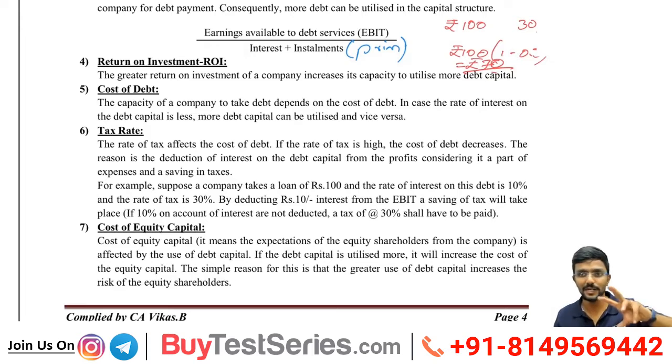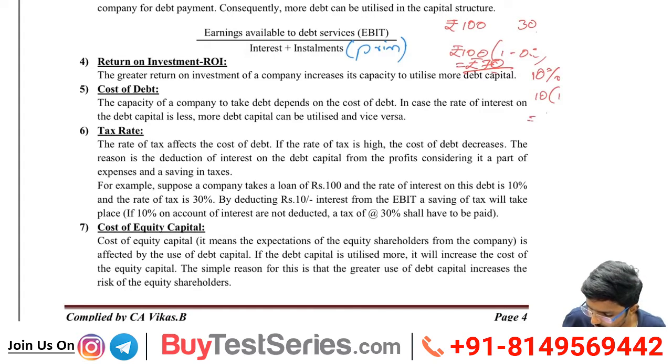Why? Interest whatever I pay, I can debit it to my P&L account. Assume 100 rupees I am debiting to my P&L account. Now automatically my profit will decrease by 100 rupees. If my profit decreases by 100 rupees, I save a tax of 30 rupees. So my effective interest, or cost of debt, is 70 rupees. Now assume the interest rate is 10%. How to find out the cost of debt? 10% into 1 minus t, that is equal to 7%.